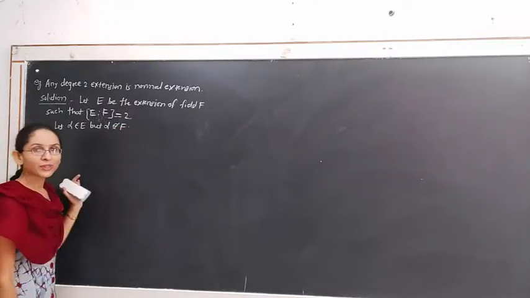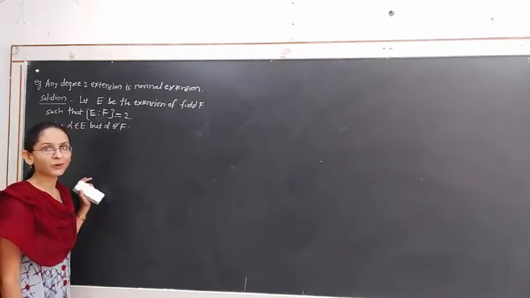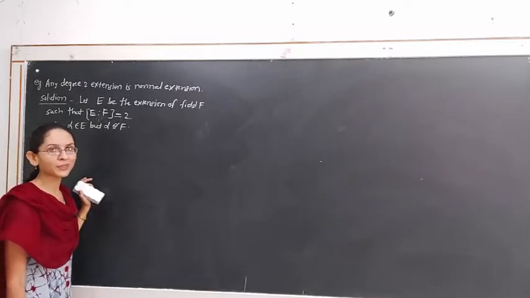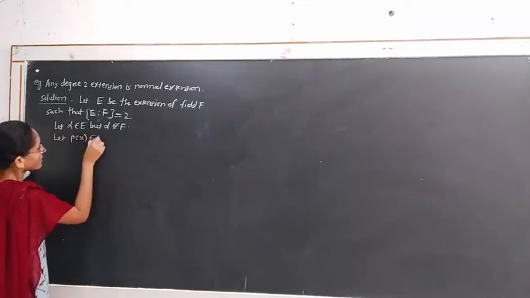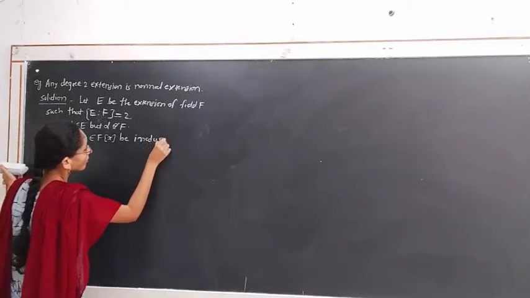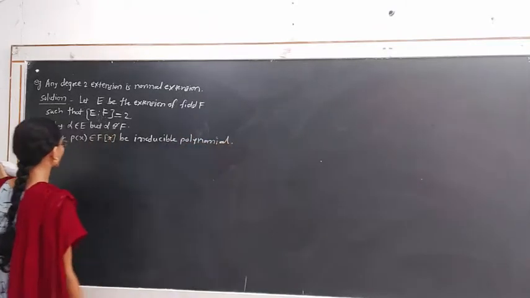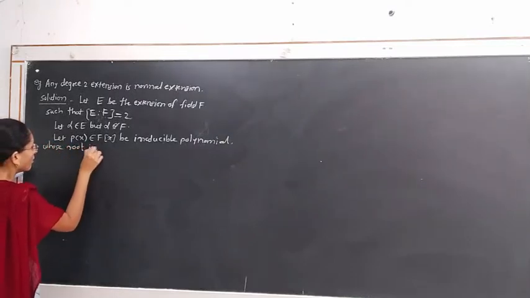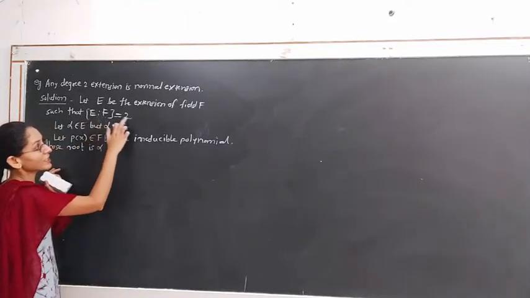As alpha does not belong to F, there is some polynomial whose root is alpha over F, which is an irreducible polynomial because it has a root in an extension field of F. Suppose that polynomial is p(x). Let p(x) belonging to F[x] be the irreducible polynomial whose root is alpha, then p(x) will have degree 2 because the degree of extension is 2.